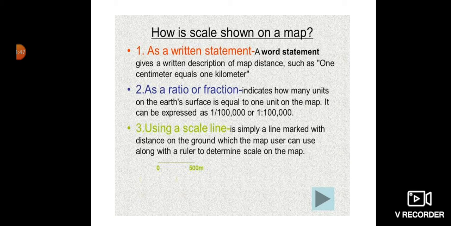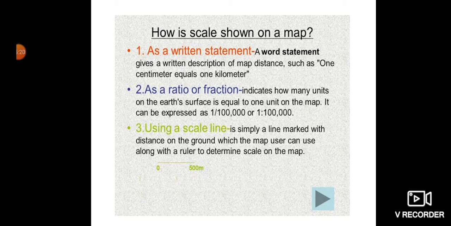Then second is as a ratio or fraction, which is also known as representative fraction scale. It indicates how many units on the Earth's surface equal 1 unit on the map. It can be expressed as 1:100,000, as you can see here. Okay, this is the form of a fraction. In this way also you will find your scale on the corner of your map.